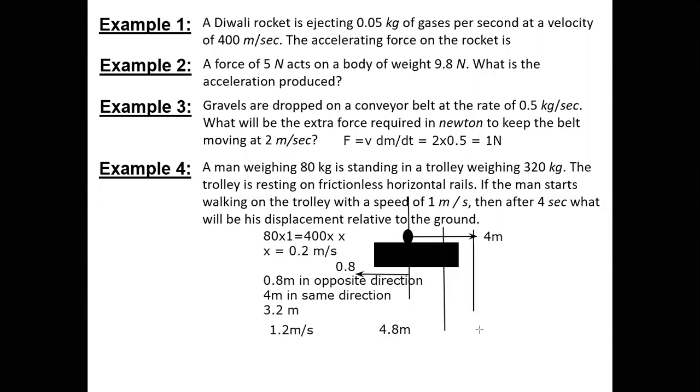Whatever they have specified includes the motion of the trolley, it doesn't matter what motion the trolley has. If you don't take the motion of the trolley, the value of 1 meter per second is going to remain the same. The only difference is he will move 4 meters ahead. But since the trolley was resting on a smooth surface, the trolley itself moved back by 0.8. Yes, sir. While the trolley was moving back, his velocity was 1 meter per second. So while it was moving back, if it's 1 meter per second, then he covered 4 meters only.